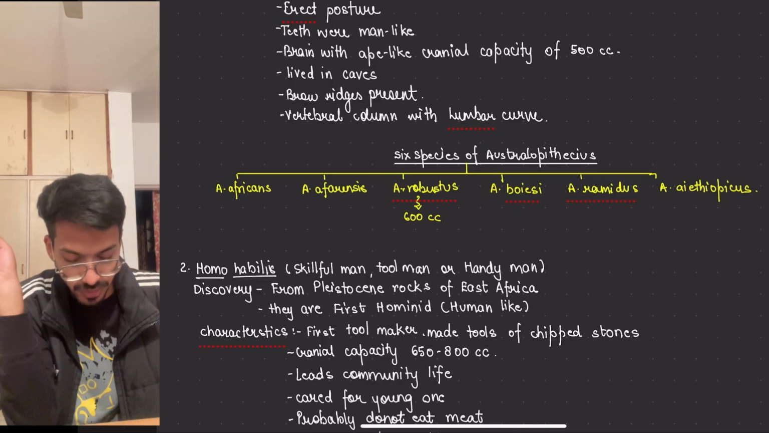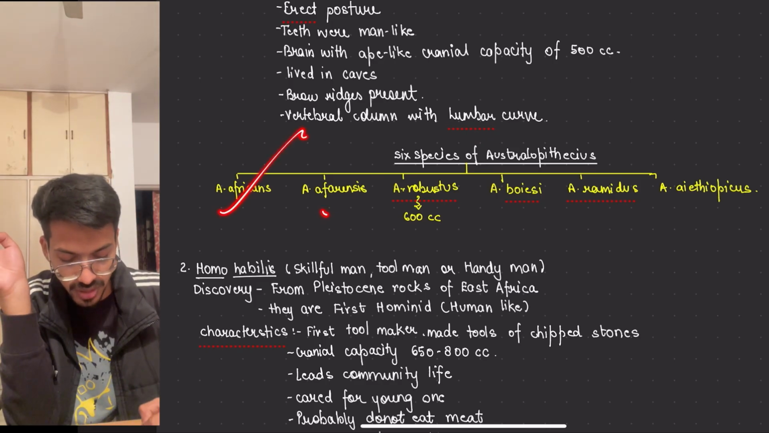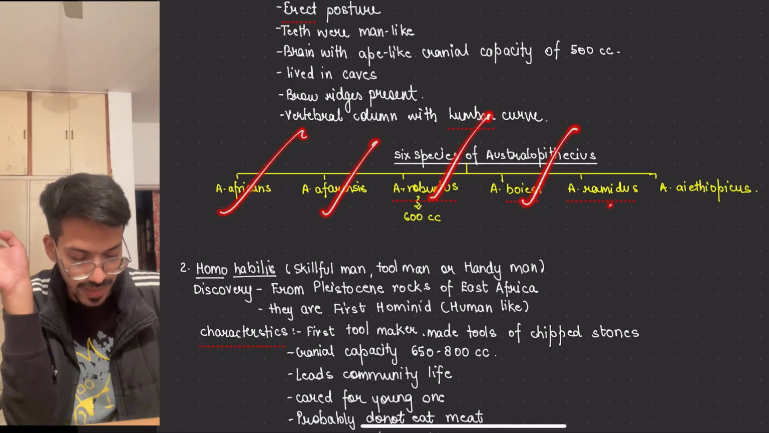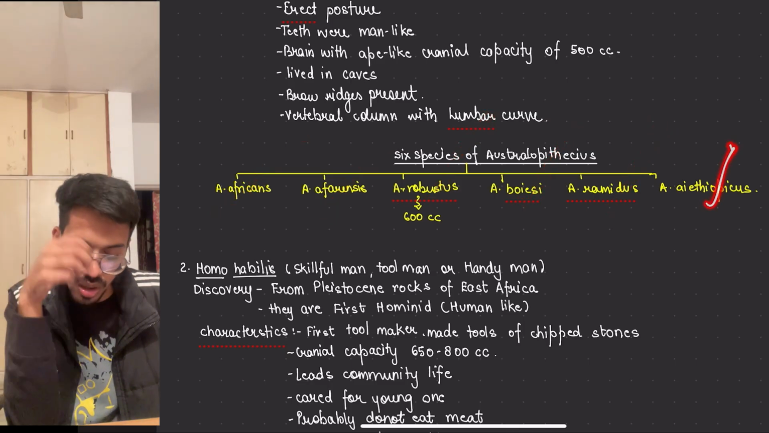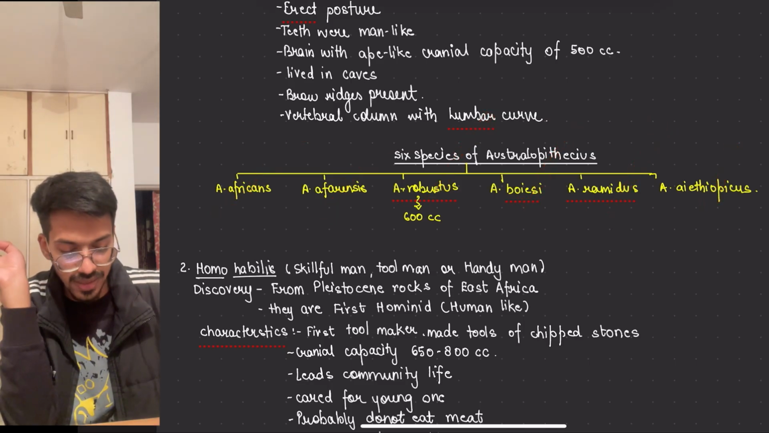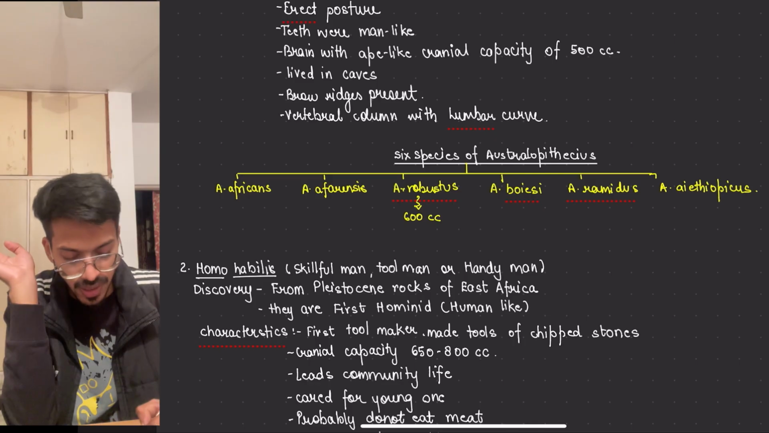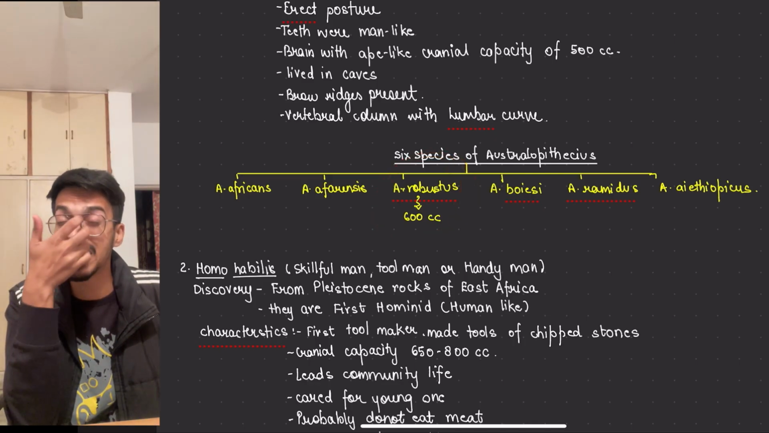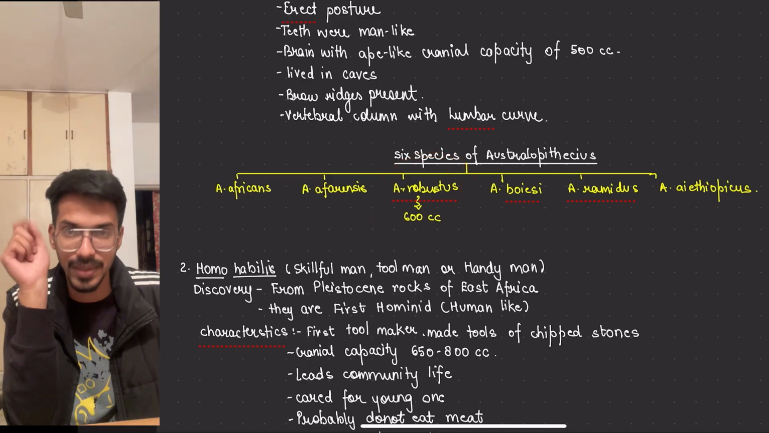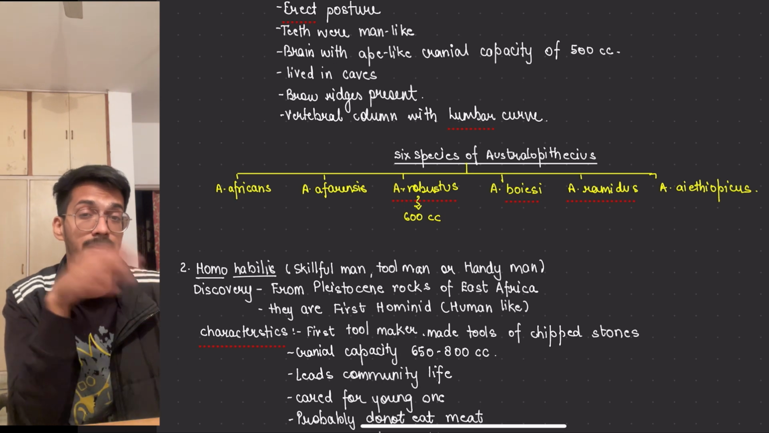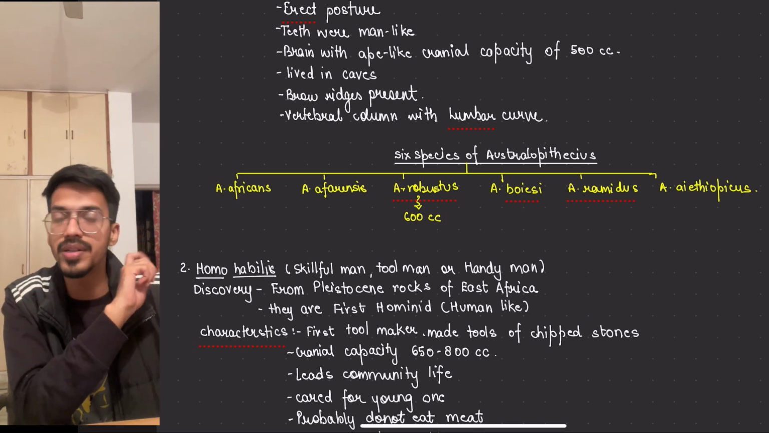Now they have different varieties like africanus, robustus, boisei, ramidus and aethiopicus. All of them died; nothing survived. But Robustus has 600 cc of cranial capacity. Cranial capacity is very important for you to remember. It is increasing, with a little bit of decrease for us.